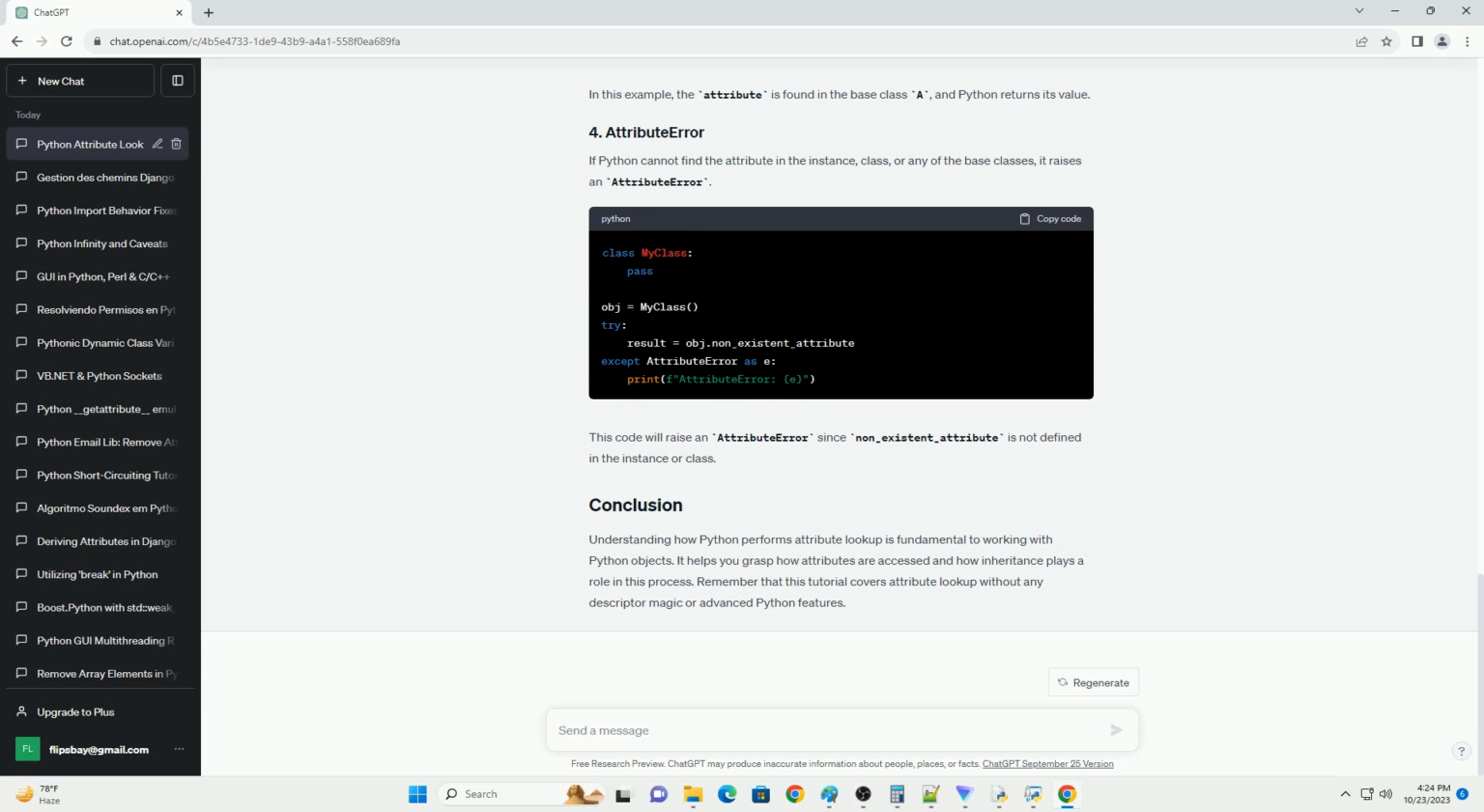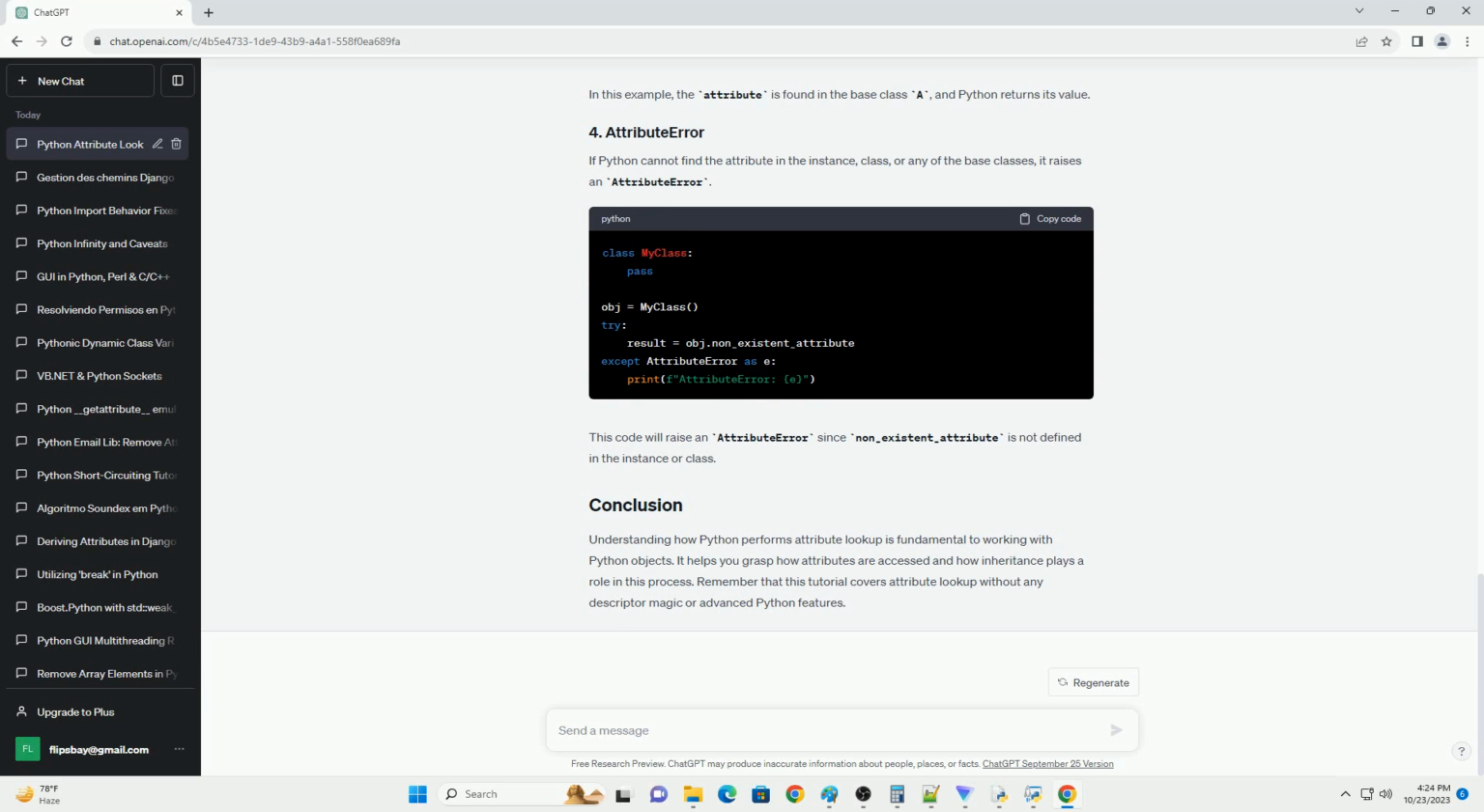To access an attribute of an object, you typically use the dot notation. For example, if you have an object obj and want to access an attribute called attribute_name, you would write obj.attribute_name. Python follows a specific attribute lookup process to find and return the attribute value. The attribute lookup process can be divided into two main phases: instance attribute lookup and class attribute lookup.